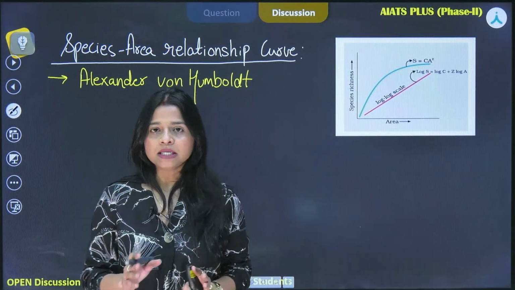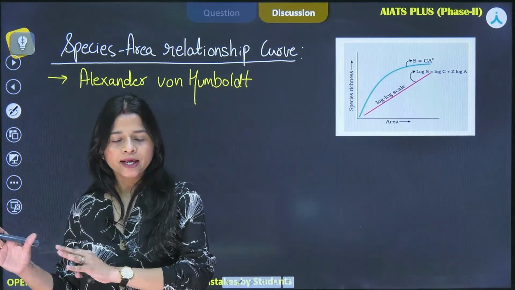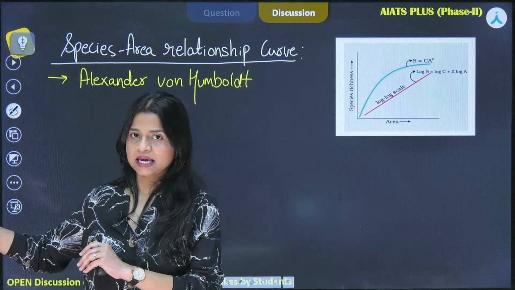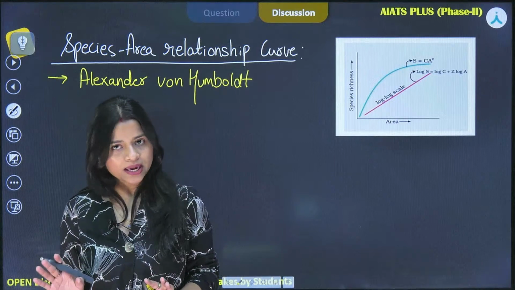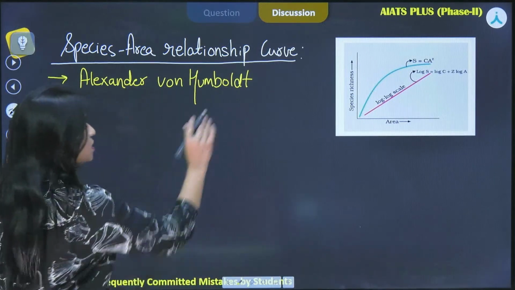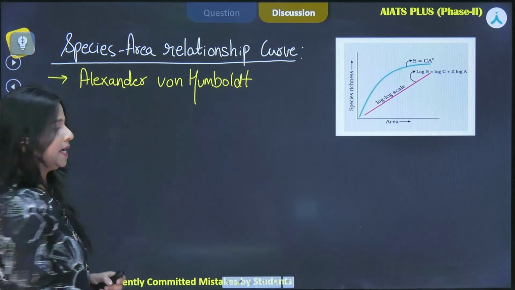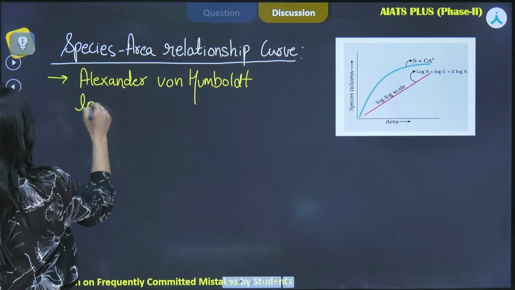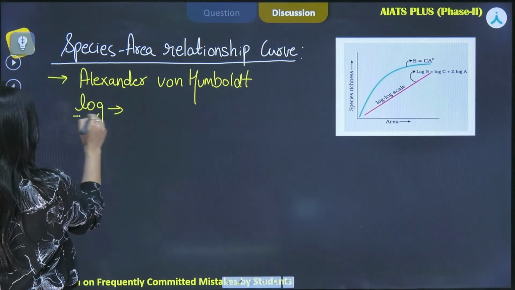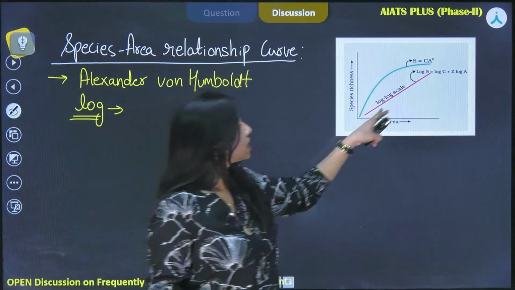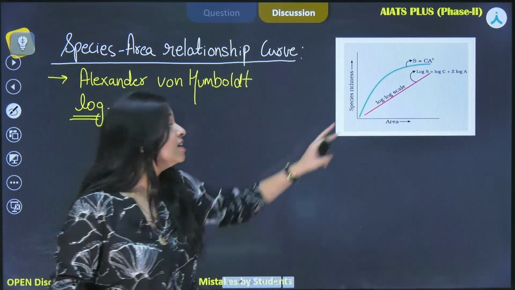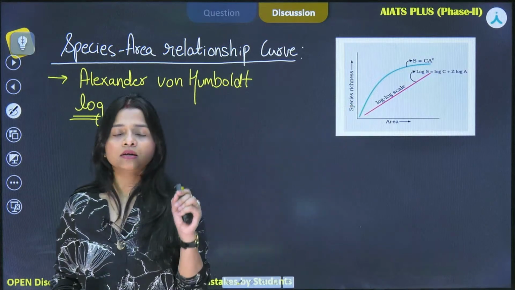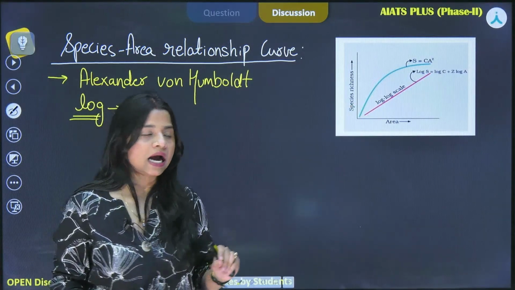That means after a certain point, you keep on increasing the area, but the species diversity will not increase further. If we take the log scale, we can see that it gives us a straight line on the graph, just as it has been given in your NCERT.